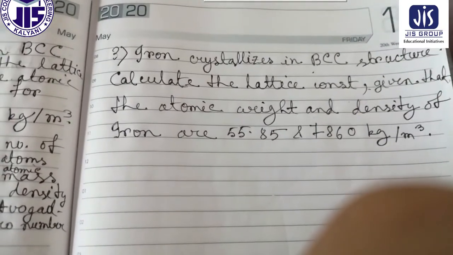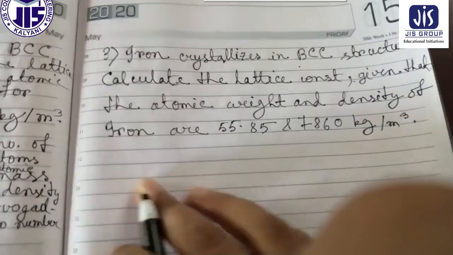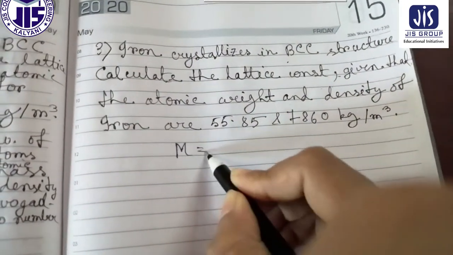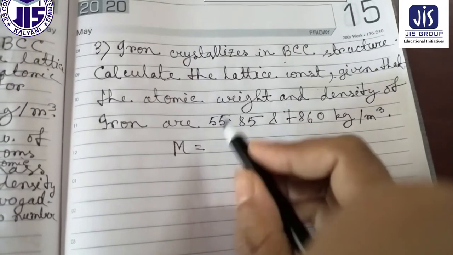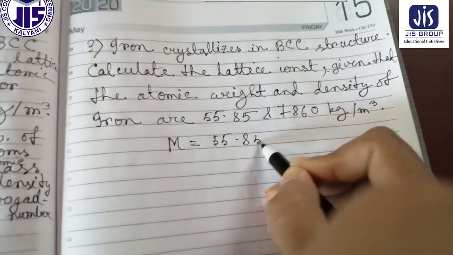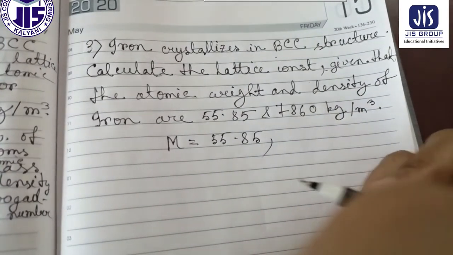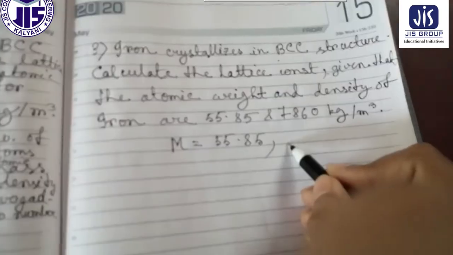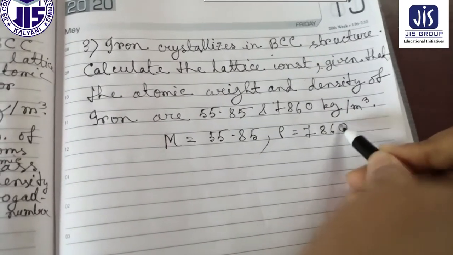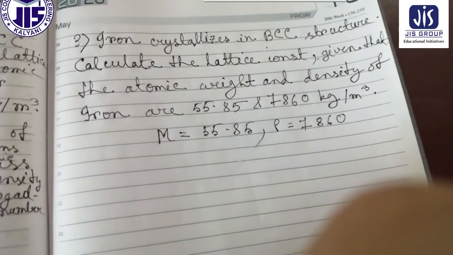Now all these notations we have to first write. First is capital M. Capital M equal to atomic weight, that is 55.85. Now density rho equal to 7860. That is the density.